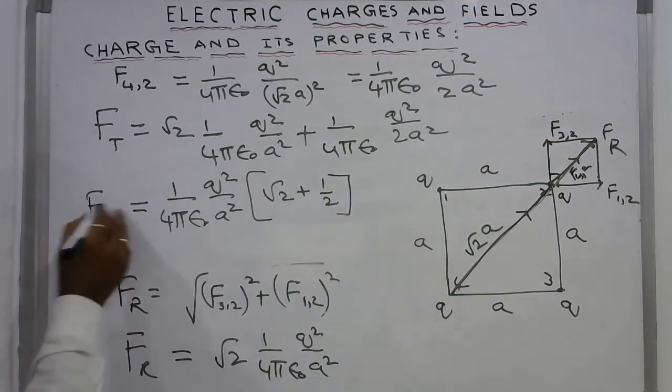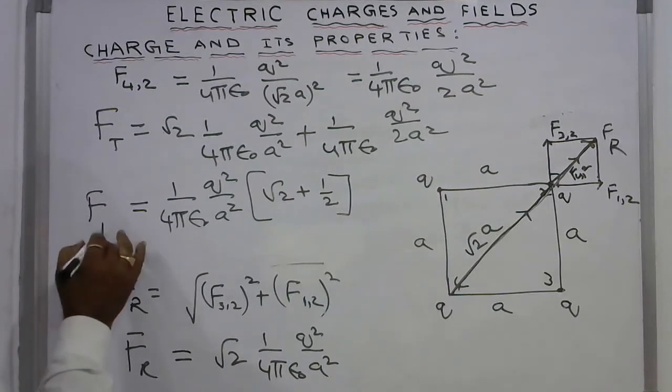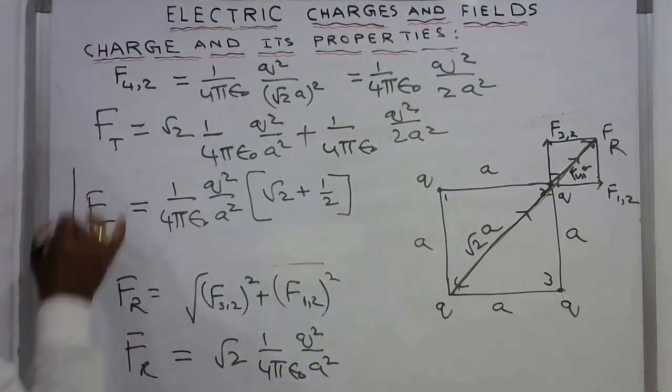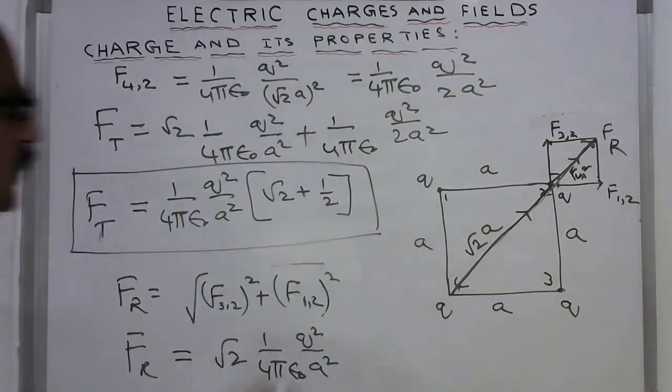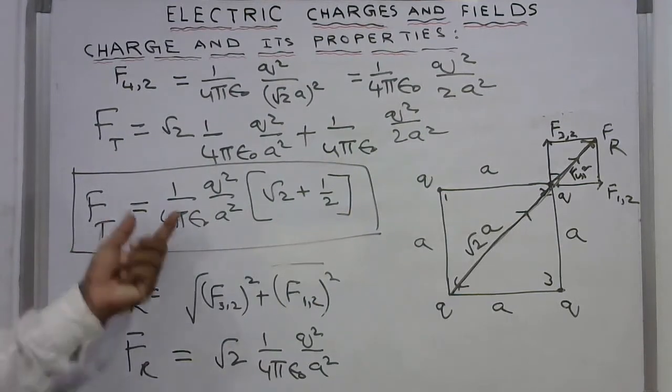So this is the total force on any charge due to the other three charges. So 1 by 4 pi epsilon naught.